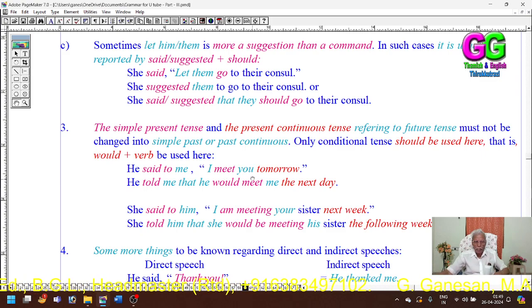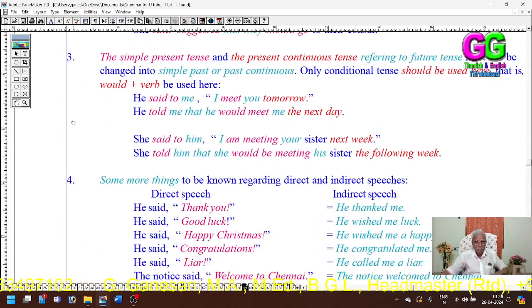He said to me, "I meet you tomorrow." He told me that he would meet me the next day. She said to him, "I am meeting your sister next week." Present continuous here, simple present here. She told him that she would be meeting his sister the following week. "Is" is removed and replaced by "would be". The present participle is kept as it is.